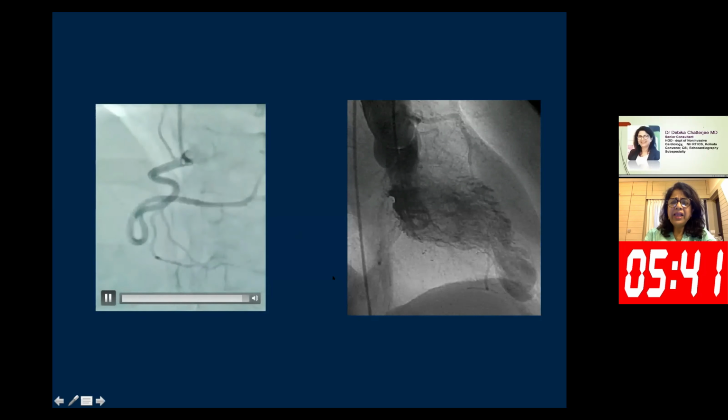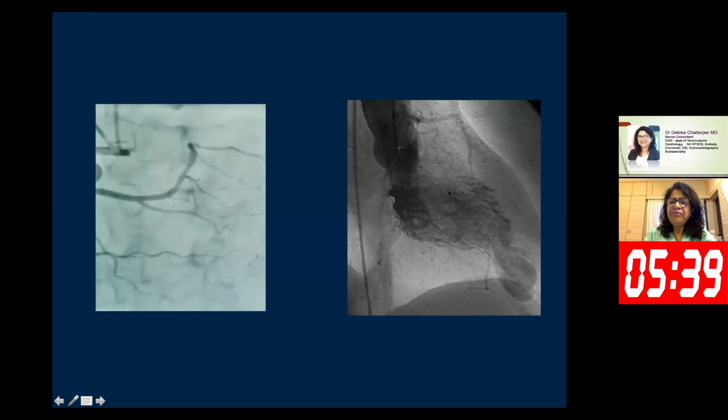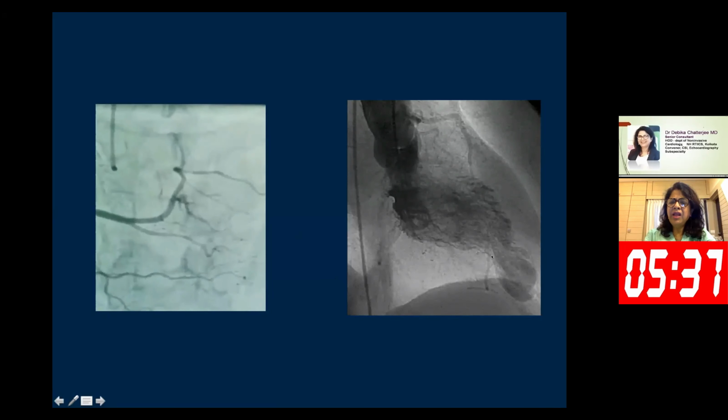However, the LV angiogram revealed a large aneurysm at the LV apex. Now, classically, this type of aneurysm is a complication of myocardial infarction. But this patient did not have myocardial infarction. His coronaries were normal. And on top of everything, I didn't get any evidence of aneurysm in the echocardiography.